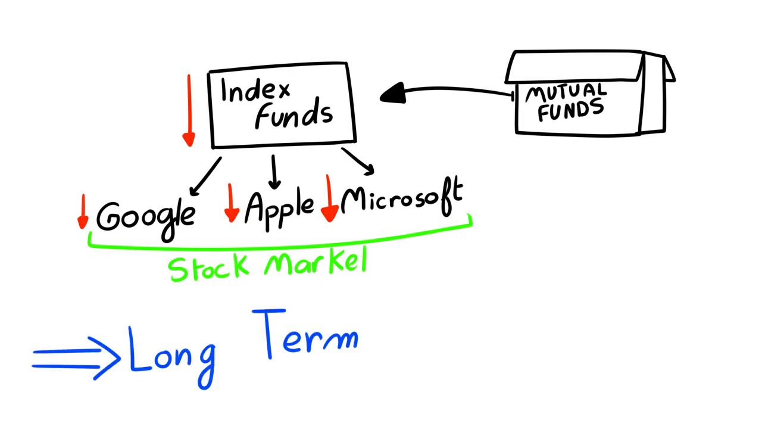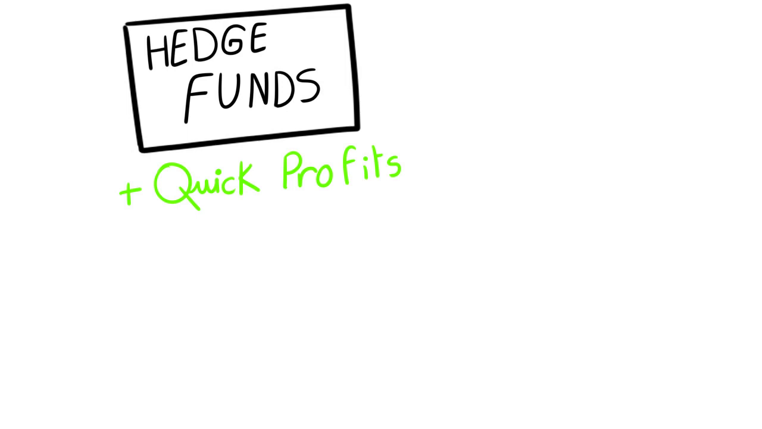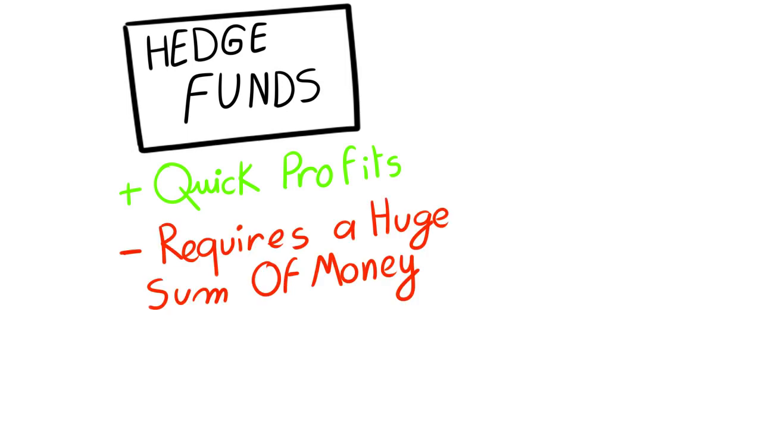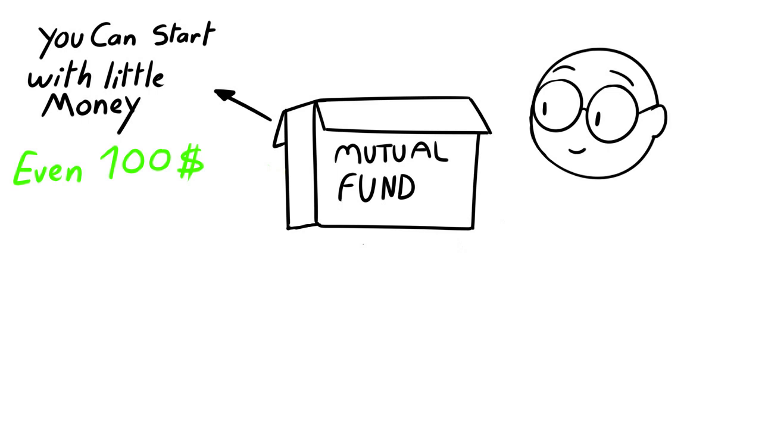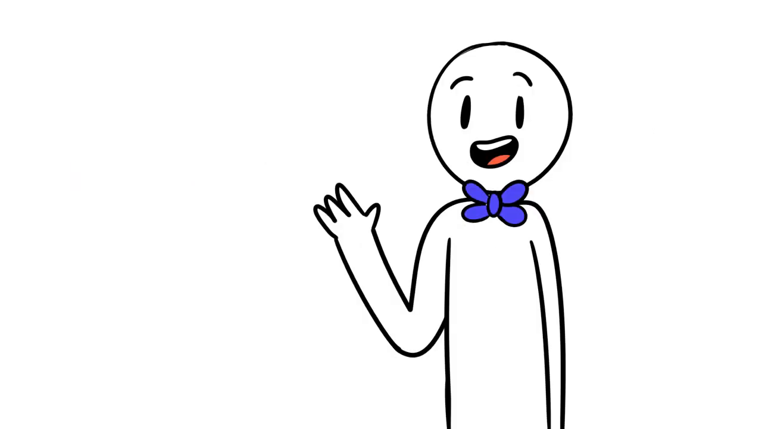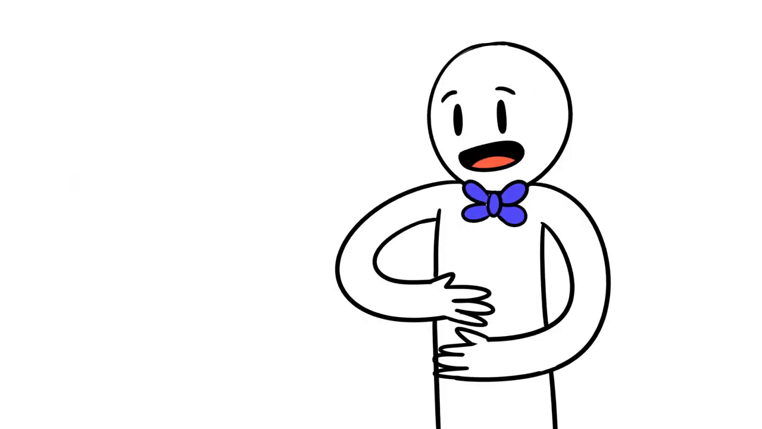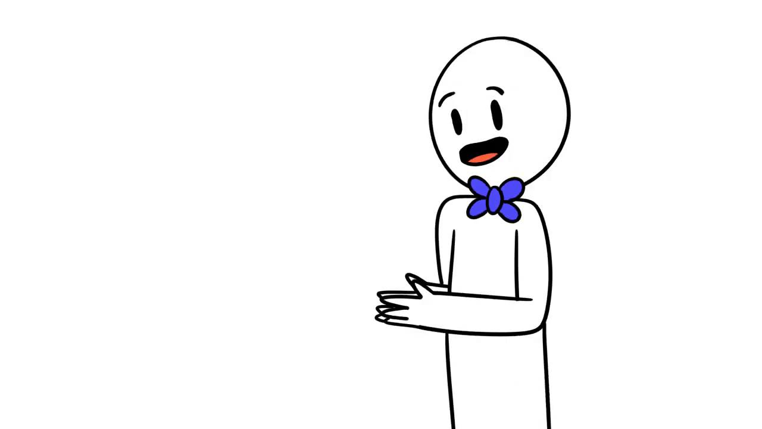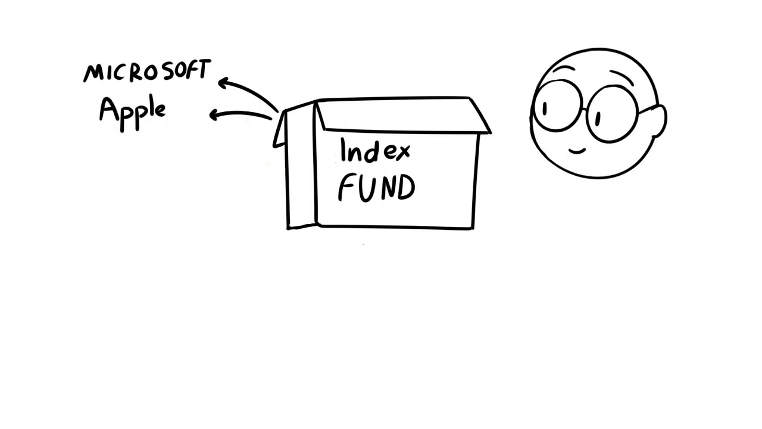However, if you want to make some quick profits, your choice should be hedge funds. Also, here's a very important detail. Hedge funds require a huge load of money. However, for a mutual fund, you can start with a small amount, even $100. So if you're starting to invest and you don't have a large sum of money, mutual funds are a great choice for you, because they have a low fee for managing your money, and also they are practically a basket of big established companies such as Microsoft, Apple, Ford.